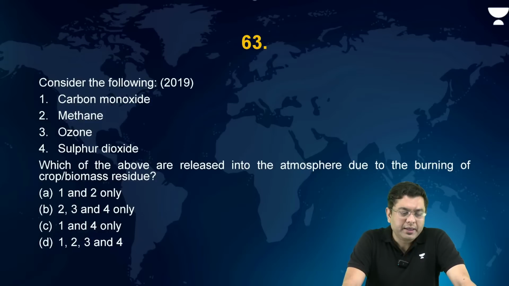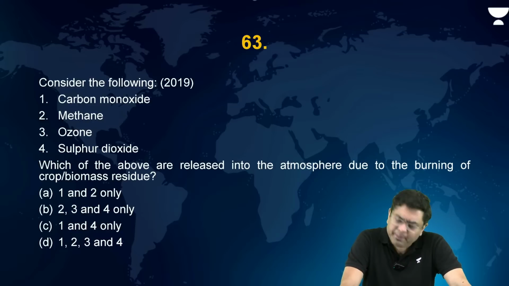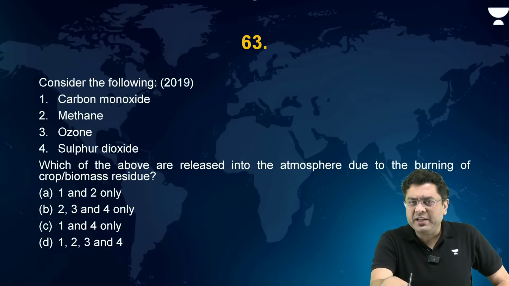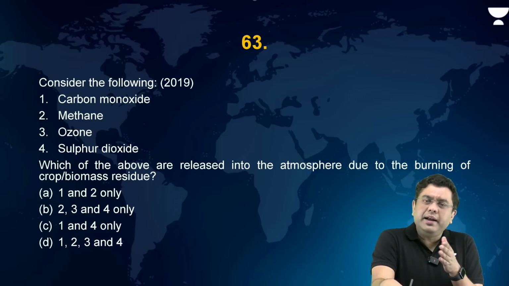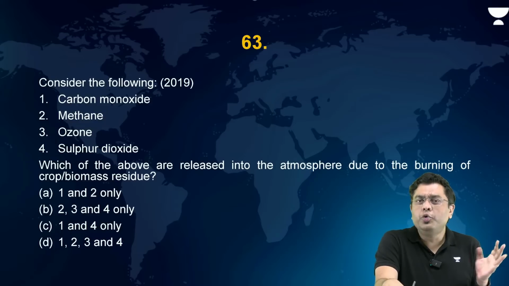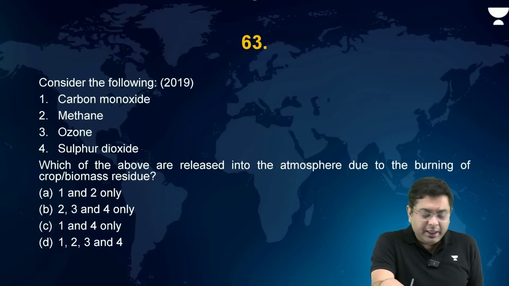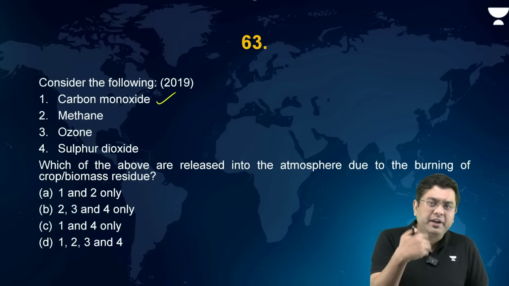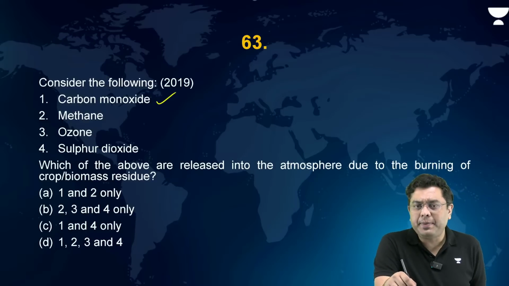Right? Now consider the following. Which of the above are released into the atmosphere due to the burning of crop or biomass residue? Here, carbon monoxide, methane, ozone and sulfur dioxide. This was slightly controversial because UPSC published a different answer, and here it did not talk about primary or secondary pollutants, so that makes the answer justified. If you think about it, carbon monoxide, will it be released when you burn any carbon-based compound?